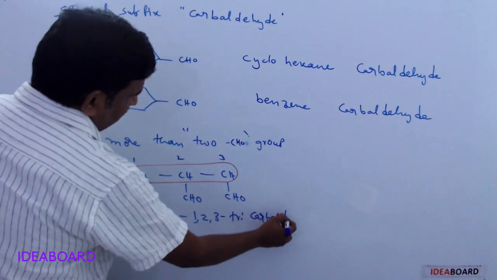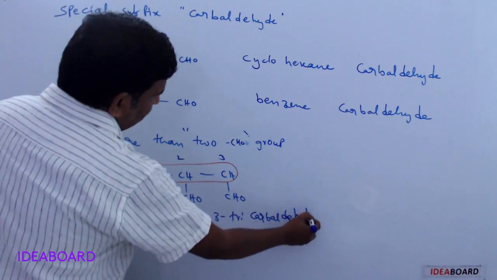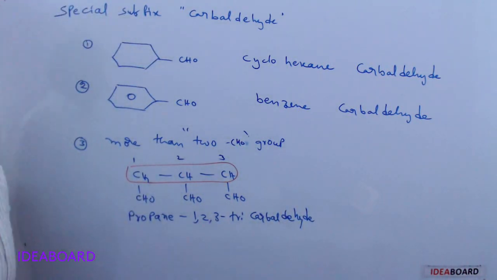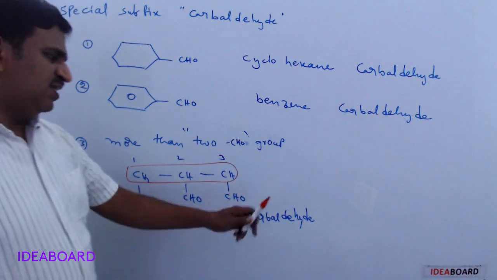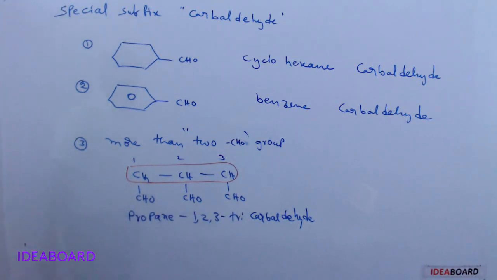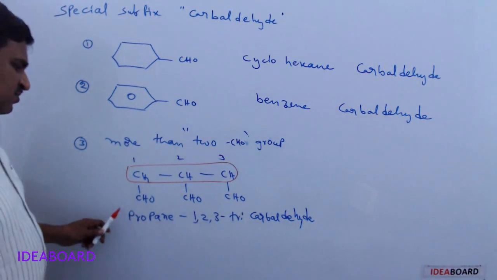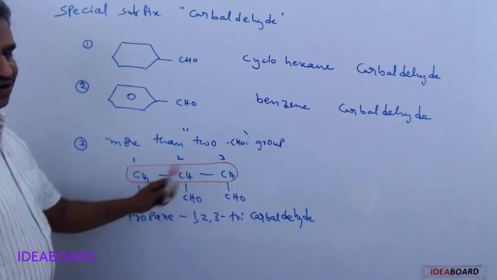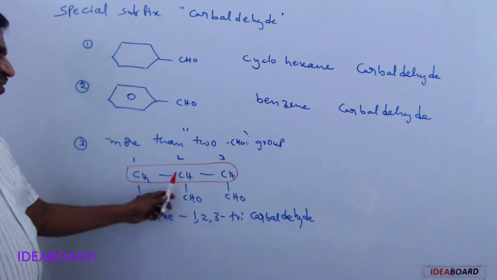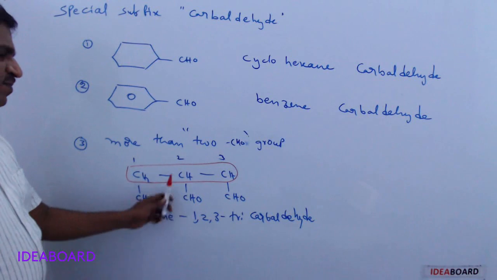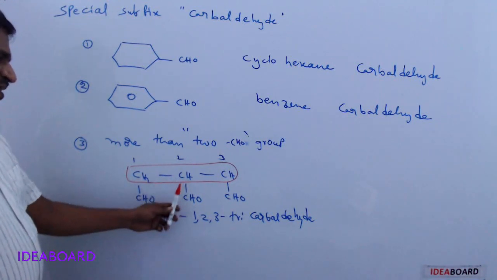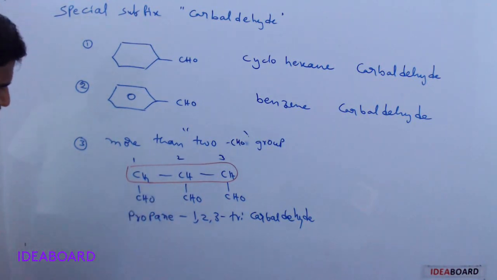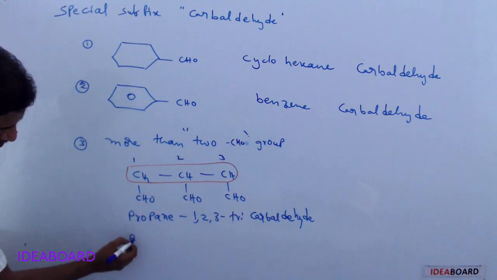Tricarbaldehyde. We are giving priority equally to all the CHO groups. This is propane-1,2,3-tricarbaldehyde. It is not correct to name it as pentane-1,5-dial. Okay, 3-hydro, 3-carboxy or 3-formyl they may give. So 3-formyl. So what is the old name they are giving is pentane.